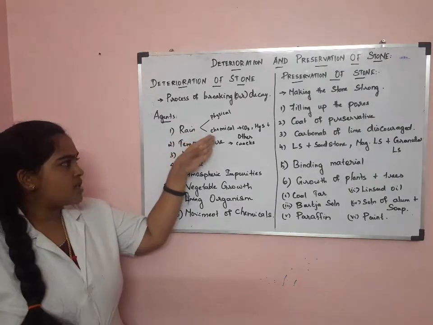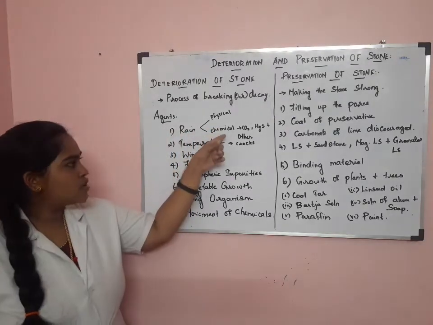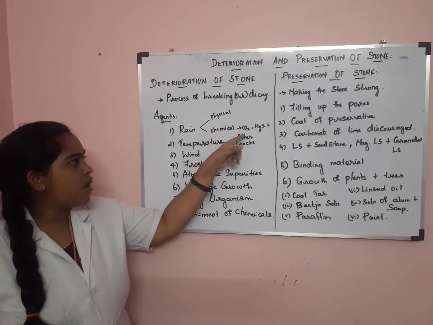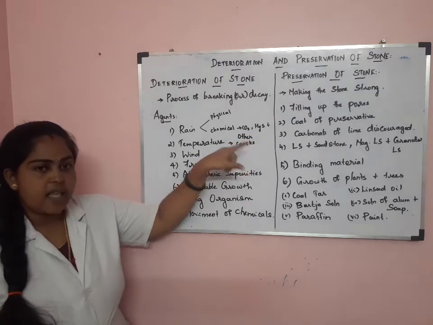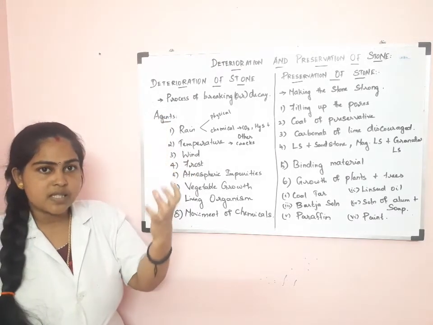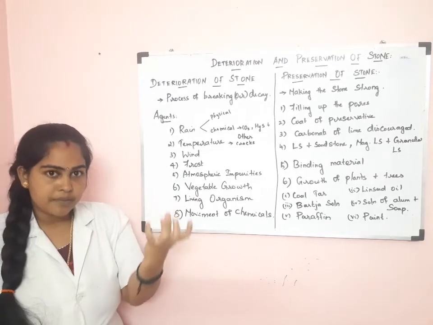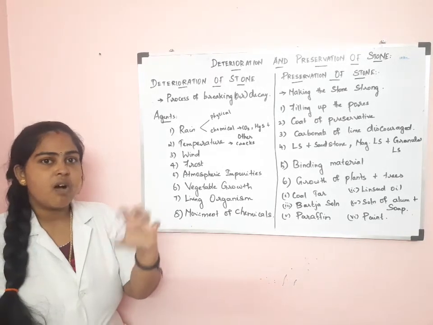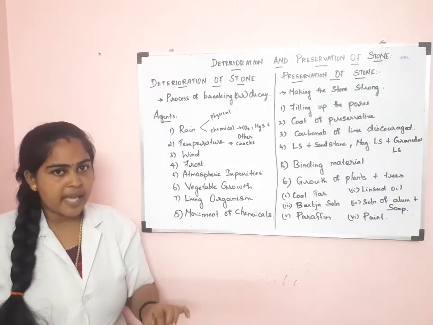So next is the chemical process. The stone absorbs carbon dioxide, hydrogen sulfide and other gases. When the rainwater descends, it absorbs the impurities or gases present in the atmosphere on its way to the earth's surface.